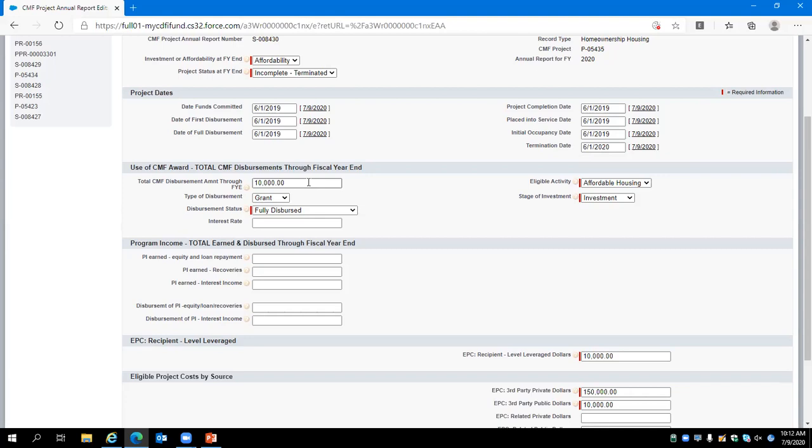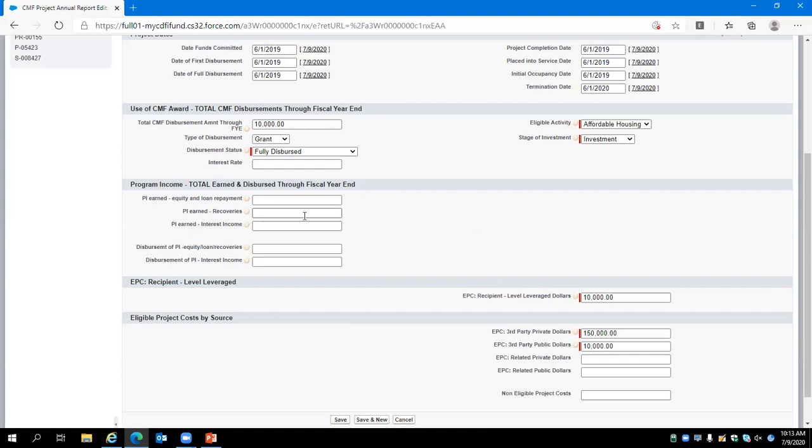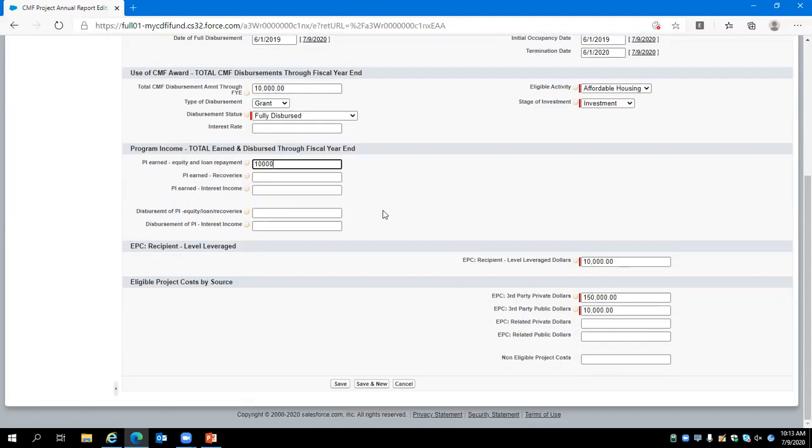You can see here a $10,000 grant was originally dispersed into this project. When the unit was sold, that $10,000 happened to have been repaid. As such, we will report that $10,000 as program income here in the PI earned, equity, and loan repayments. For the eligible project costs, recipient level leverage, and private and public sources that were invested into this project, we will leave that information there as well and hit Save.